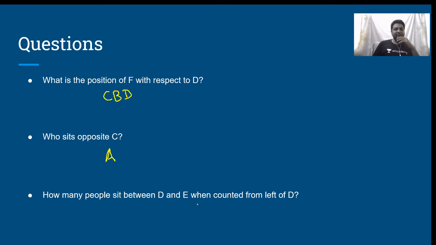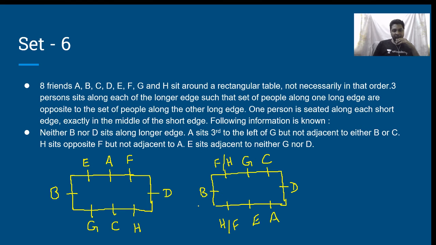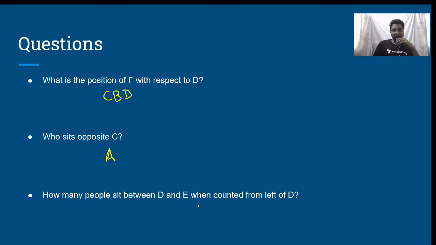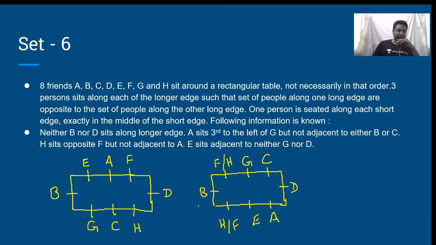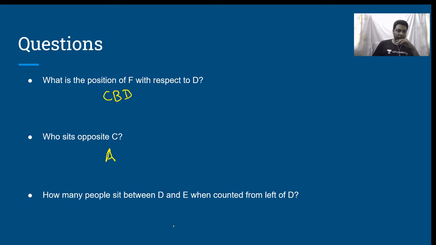How many people sit between D and E when counted from left of D? Between D and E. If I count from left of D, in this case there will be 4 people. In this case there will be only 1. Therefore, it can either be 1 or 4. Again, the answer would be cannot be determined.